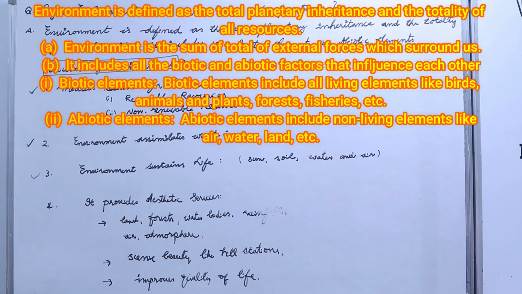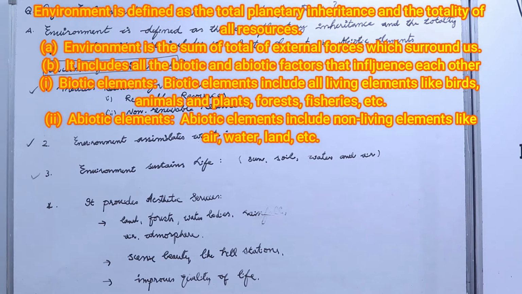So, define environment and what are its functions. Environment is defined as the total planetary inheritance and the totality of all resources. It includes everything. Environment is the sum total of external forces which surround us. It includes all biotic and abiotic factors that influence each other. These biotic and abiotic elements are not totally different; they influence each other.